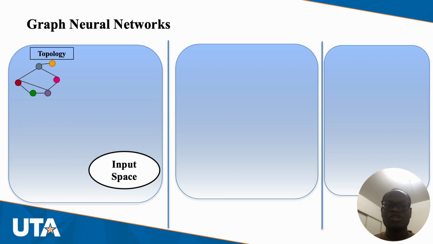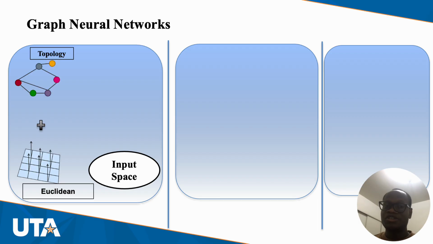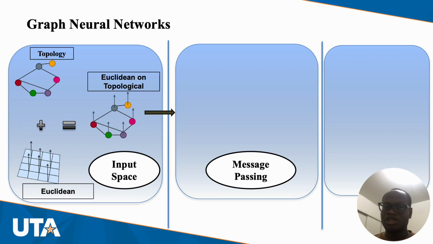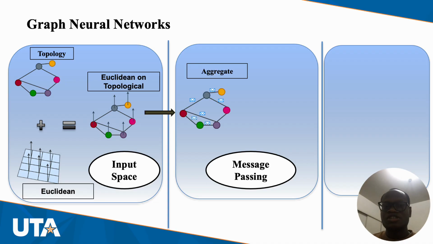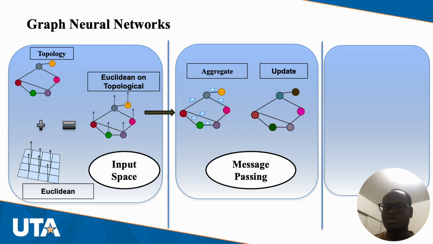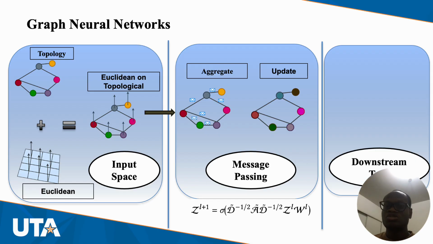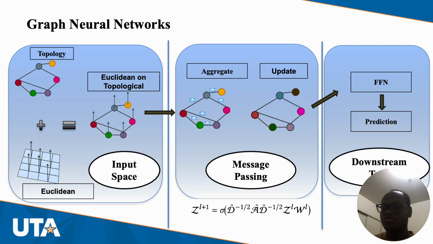Graph neural networks take topology data and Euclidean data, combine them into graphs for the graph neural network algorithm, which works using message passing. This means that a node takes information from other nodes in its neighborhood, aggregates them to update its own representation, which is sent to a feed-forward neural network for downstream tasks like prediction on nodes, edges, even on the whole graph.